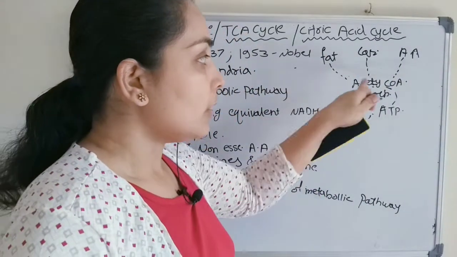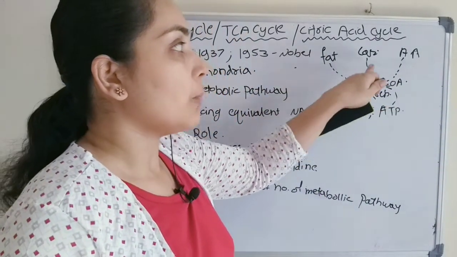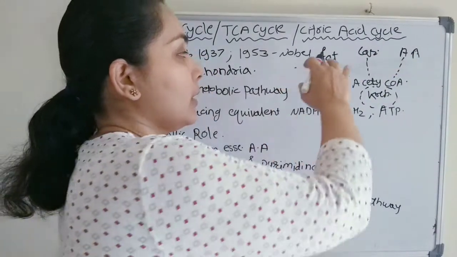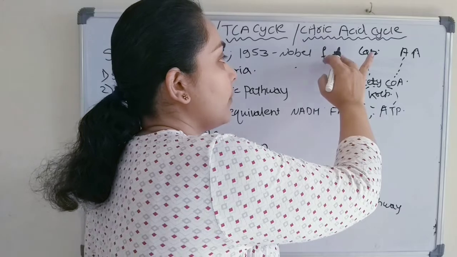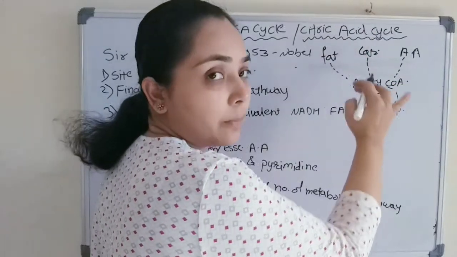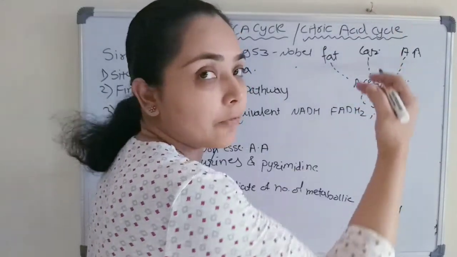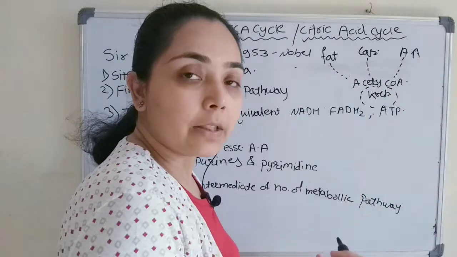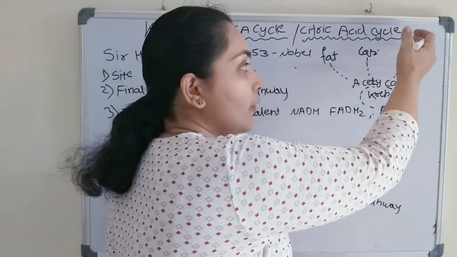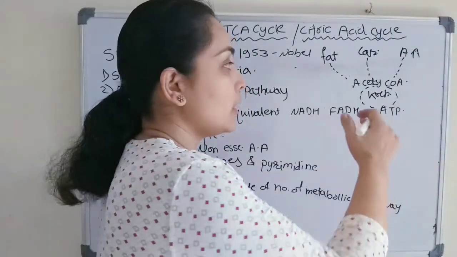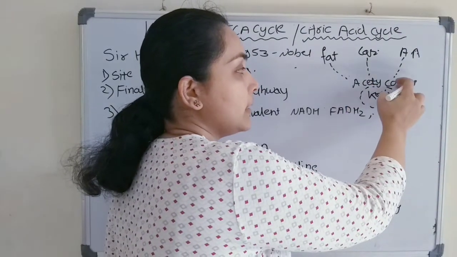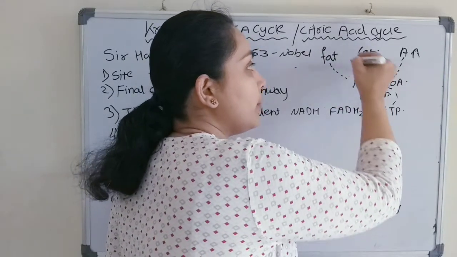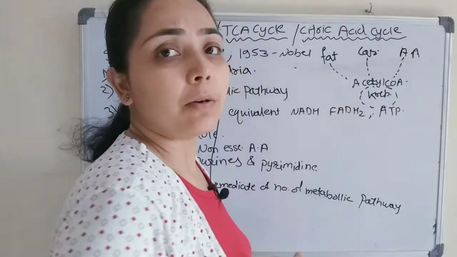Therefore this is known as a common metabolic pathway of all the substrates, like fat having its individual metabolic pathway. Carbohydrate, we had discussed in detail, will convert to pyruvate and then to acetyl-CoA. Breakdown of amino acid will also have one of the intermediates, acetyl-CoA. So this is the common pathway for all the metabolic processes.